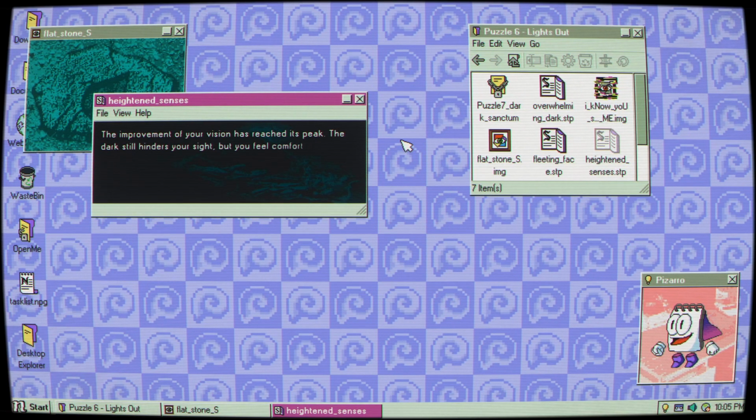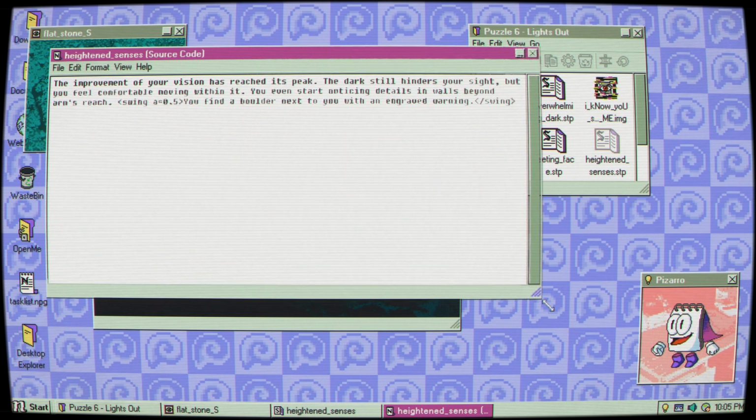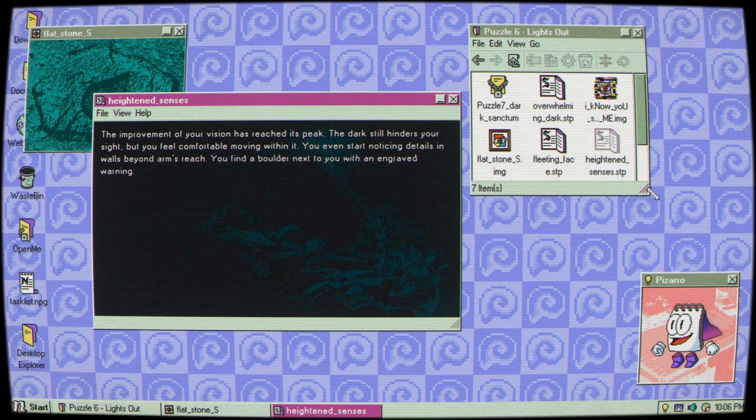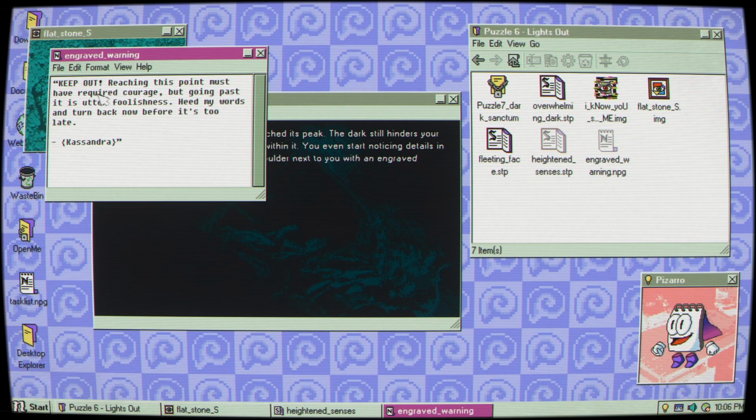See, this is super cool. I love this. The improvement of your vision has reached its peak. The dark still hinders your sight, but you feel comfortable moving within it. You start noticing details in the walls beyond arm's reach. You find a boulder next to you with an engraved warning. Okay, let's look at this source code. Make sure there's nothing there. Okay. Is there more? Engraved warning. Here we go. Keep out. See? No, I'm running. You tell me to keep out? Okay, sounds good. I'm keeping out.